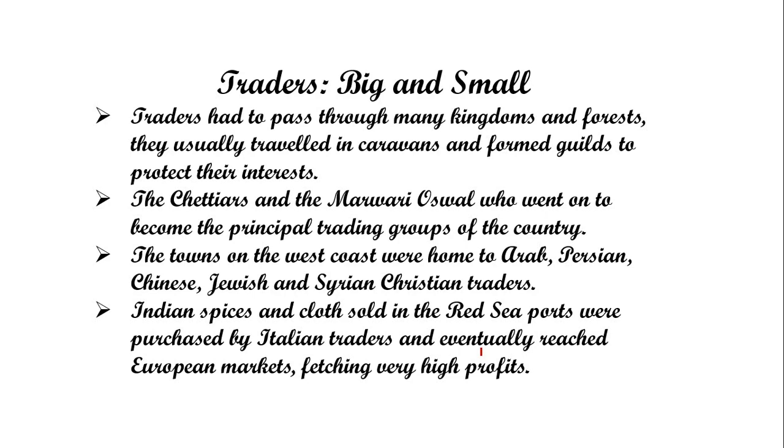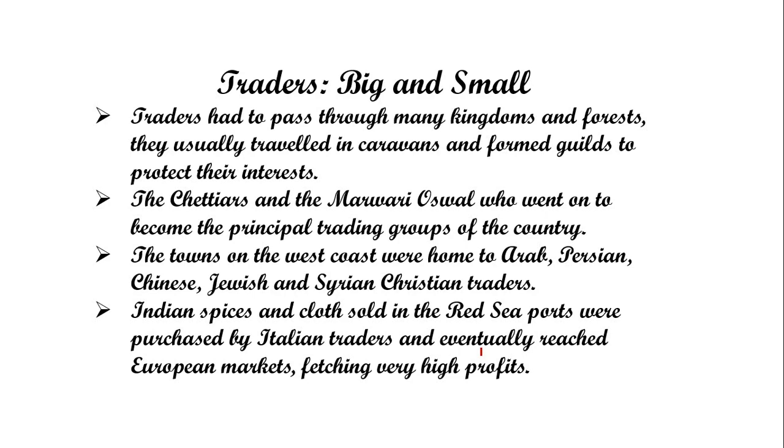The towns on the west coast were home to Arab, Persian, Chinese, Jewish and Syrian Christian traders. These were some communities. People of all categories and religions came to the western coast, like Surat and Bombay, for trading purposes. Indian spices and clothes sold in Red Sea ports were purchased by Italian traders and eventually reached European markets, fetching very high profit.